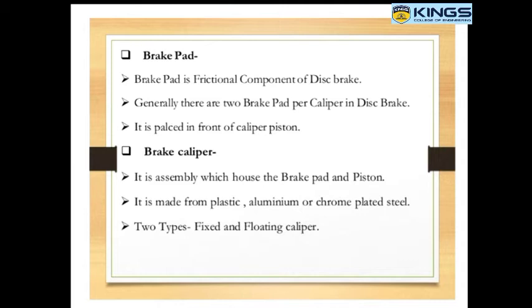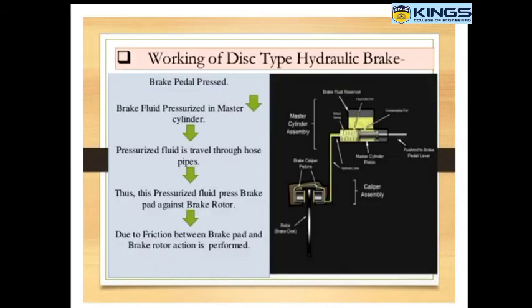The working of the disc type hydraulic brake. Once the brake pedal is pressed, brake fluid is pressurized in the master cylinder, then the pressurized fluid travels through the hose pipe. Thus the pressurized fluid presses the brake pad against the brake rotor. Due to friction between the brake pad and brake rotor, the braking action is performed.